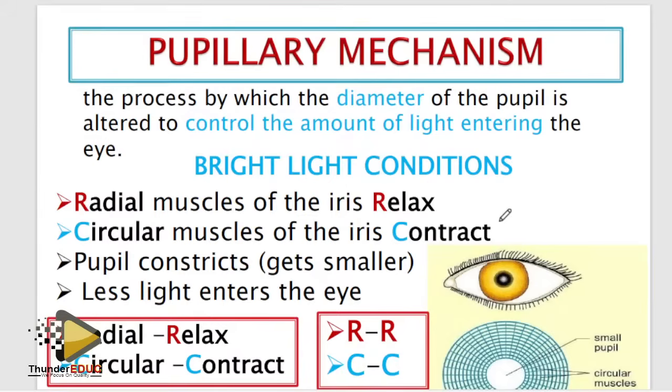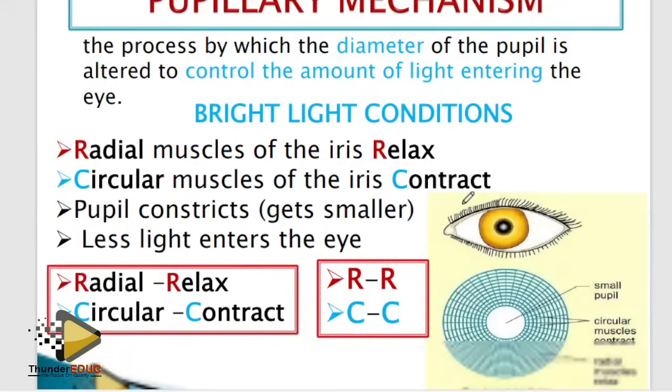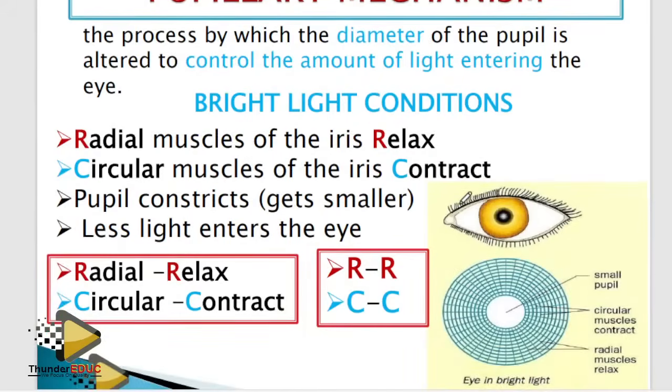That's why sometimes I don't just talk, I go, so that I'm just highlighting. People like mechanism. We have the bright light and dim light. In bright light, you don't mix things up, while in dim light, you mix things up. So R with the R, C with the C. Radial muscles relax, circular muscles contract. You don't mix things in bright light.